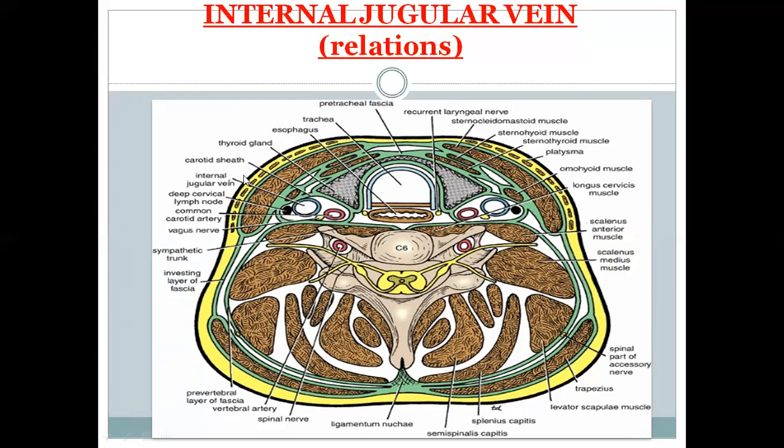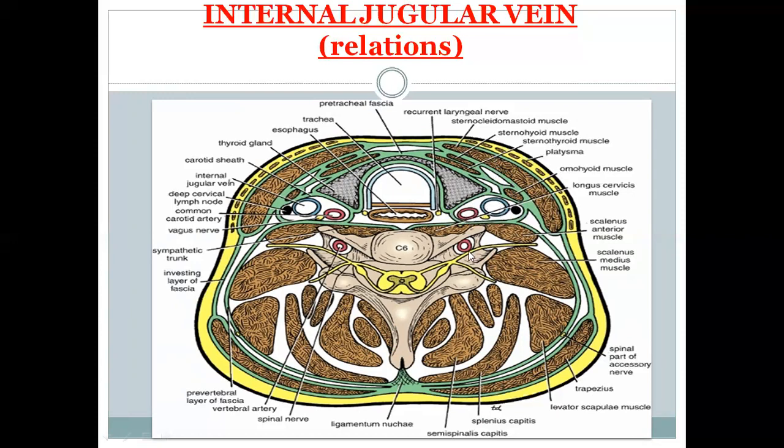So this is the skin and fascia, and this is the platysma. This is the platysma muscle, and this is the sternocleidomastoid muscle, anterior relation, and this is sternohyoid. So this is sternohyoid, and this is sternothyroid, and this is omohyoid. So these are all the anterior relations, and these are the medial relations, common carotid artery and the vagus nerve. These are the deep cervical nodes which are present along with the internal jugular vein in the carotid sheath.